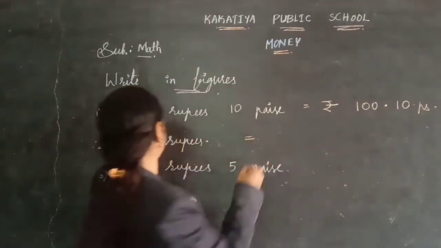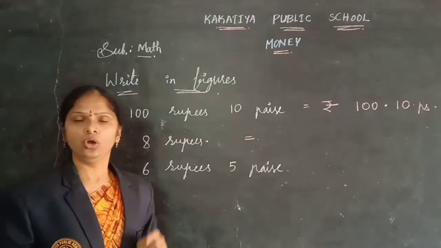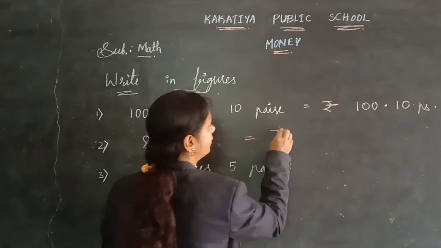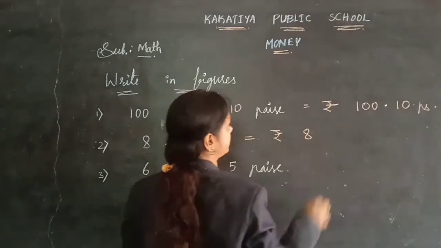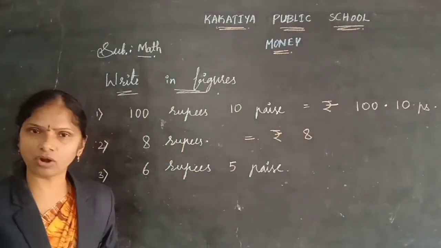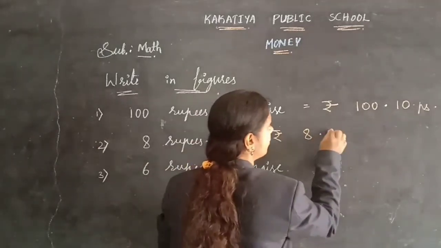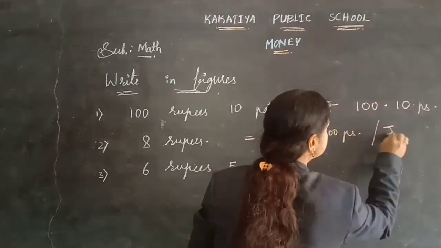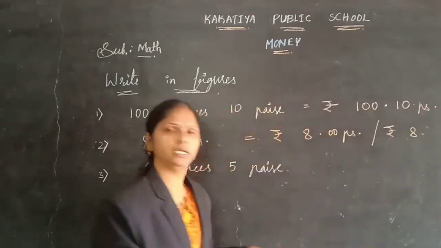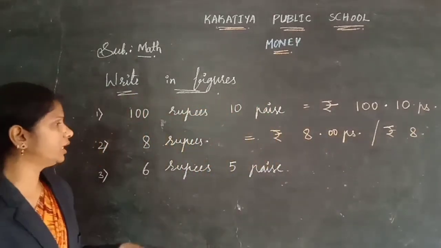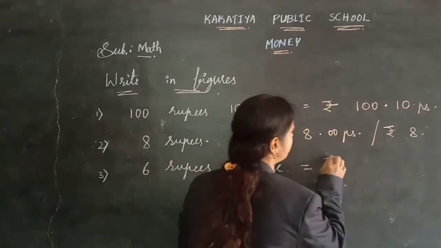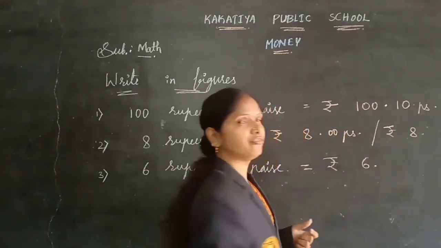And coming to this one, 8 rupees. Only 8 rupees is given, children. So here you see 8 rupees, and pies are not there. You can keep a dash and 0.00 pies, or else you can simply write 8 rupees. And coming to here, 6 rupees 5 pies. 6 rupees first and 5 pies.